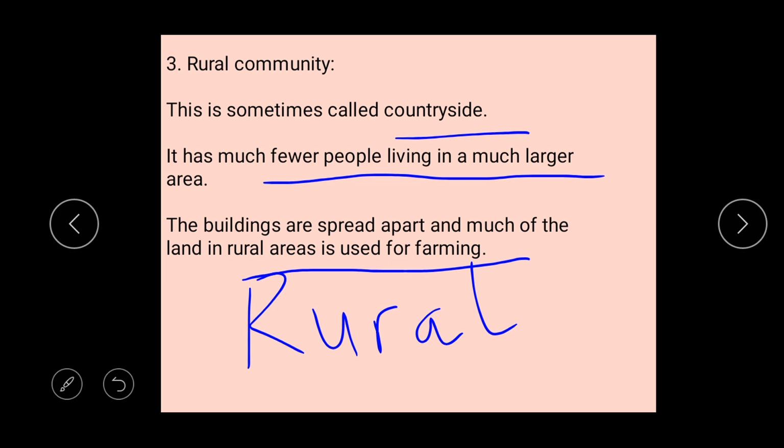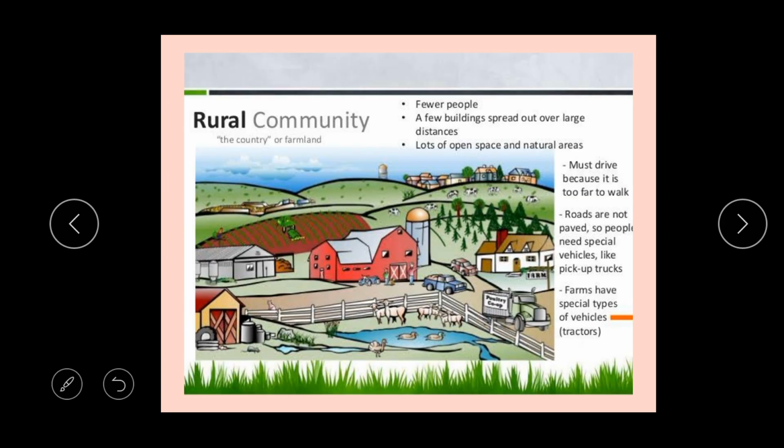But the only difference between suburban and rural areas is that rural areas are not close to the city. They're not that close to the big city like it is for suburban. If you look at this picture, you can see that it is not even looking as beautiful as the suburban, not to talk of the urban community, okay? And you can see cows, dogs, and chickens. Rural communities are known for farming. You can see farming activities going on in rural communities.